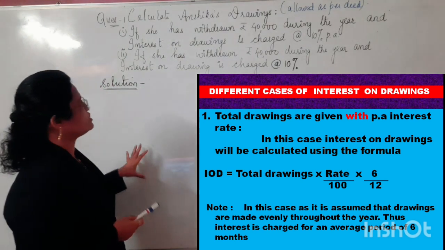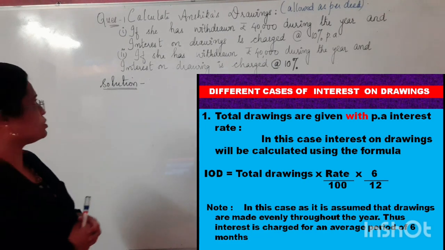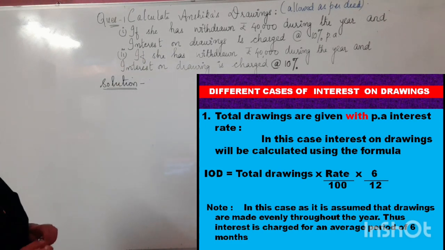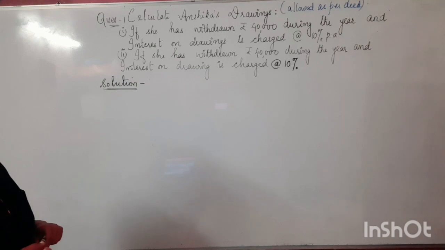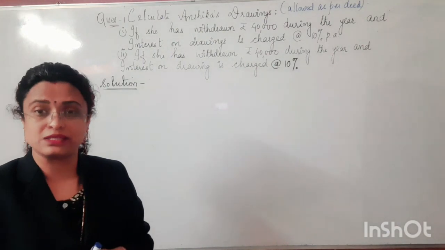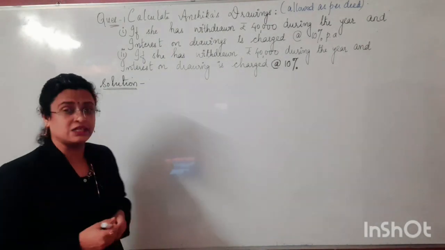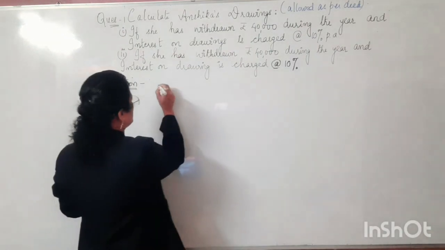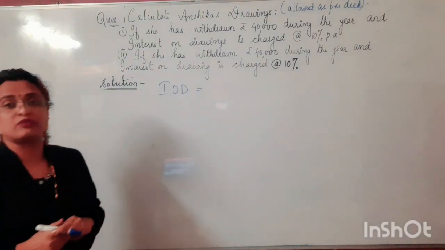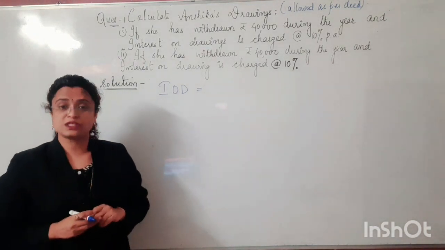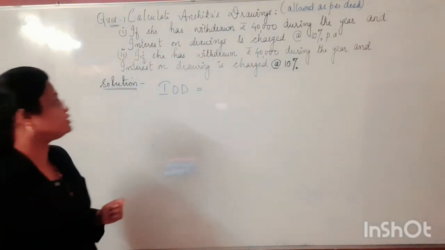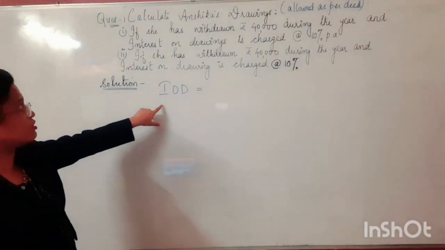Okay, so let's read the question first. Calculate Anshika's interest on drawings. The condition number 1 is, if she has withdrawn rupees 40,000 during the year, and interest on drawings is charged at 10% per annum. So children, again here you can see that in condition number 1 there is no clarity about the date. When no date is given, we have seen that we need to automatically take up the average time duration, and this average time duration is going to be how much? 6 months, if we are assuming it for a year, that means a duration of 12 months. So how to calculate Anshika's interest on drawings over here?